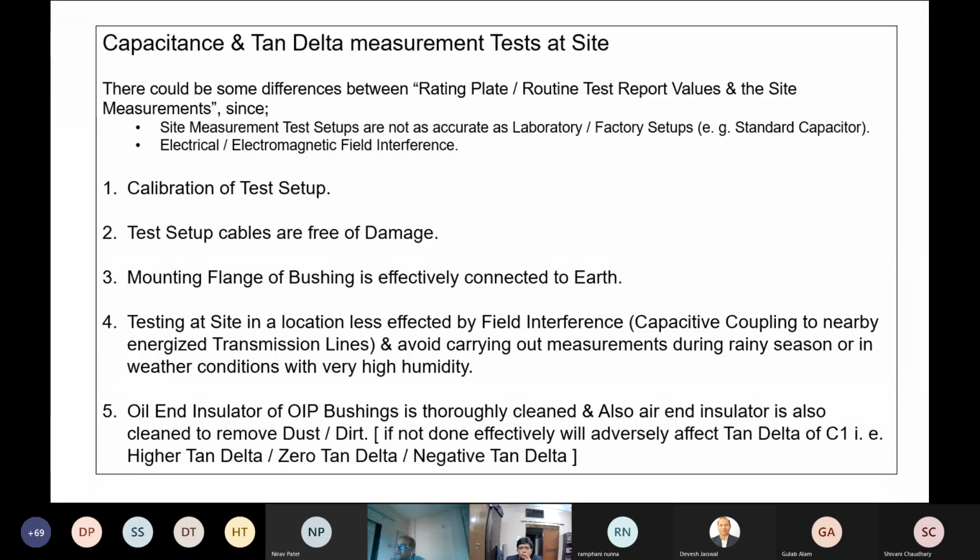OIP bushings, typically, we need to be worried about the oil surface of the bushing, oil and insulator surface of the bushing, because it is shorter, particularly in case of 72 kV, 52 kV, or 145 kV. Okay, every kV class has got this relevance, but the effect will be more seen on the lower kV class.